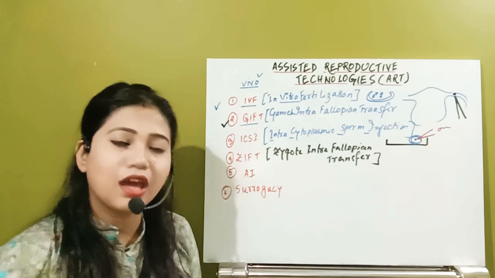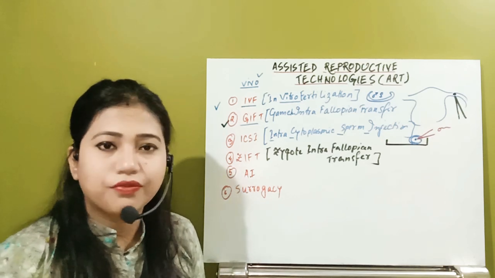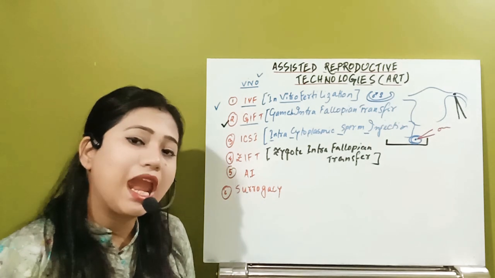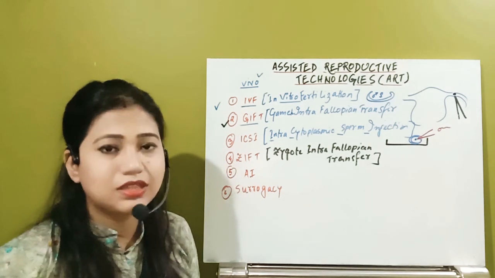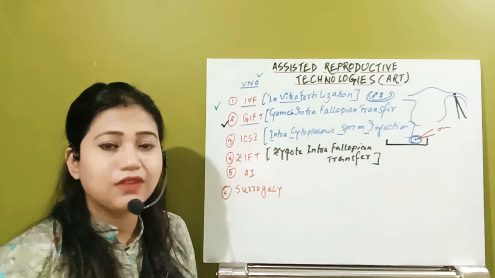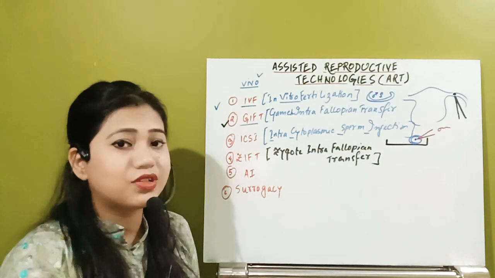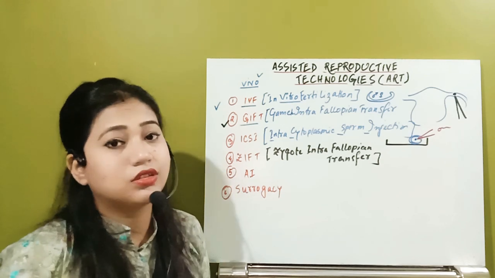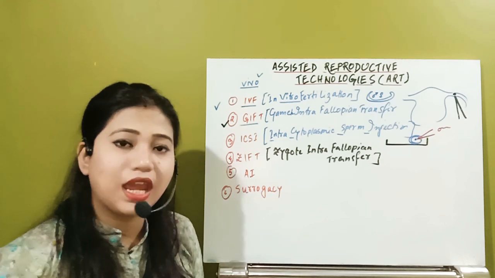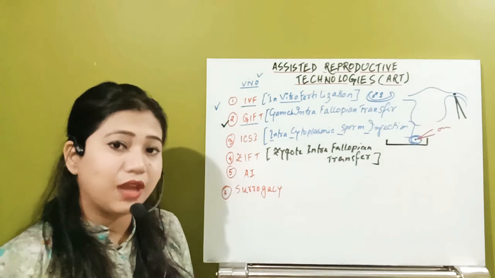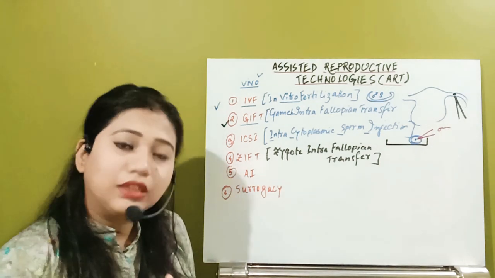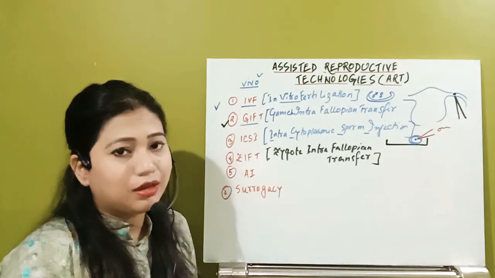It will undergo the process of cleavage up to the 8 blastomere stage. That means the first cleavage will produce 2 cells. After the second cleavage, 4 cells. After the third cleavage, it is 8 cells. So in the 8 blastomere condition, the female will be implanted.